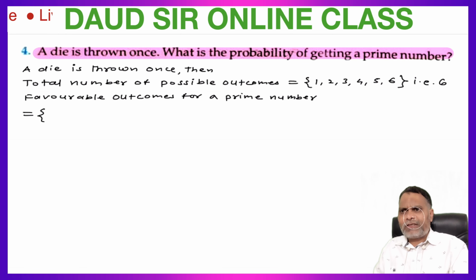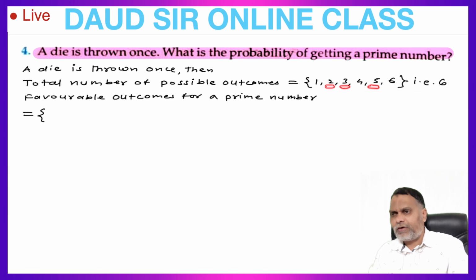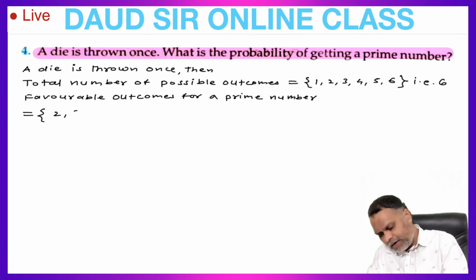You know prime number, the numbers which are divisible by 1 and itself are called prime numbers. So how many prime numbers here? This 2 is divisible by 1 and 2 only. 3 divisible by 2 and 1 and 3 only, and 5 is divisible by 1 and 5. So prime numbers are 2 comma 3 comma 5 here.